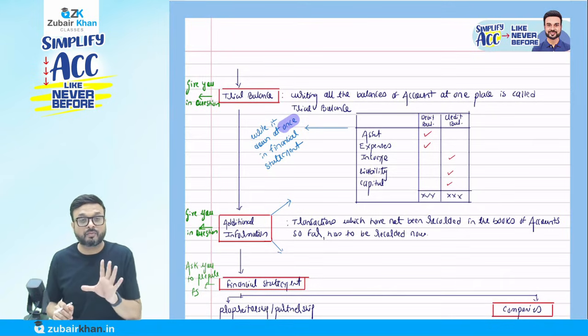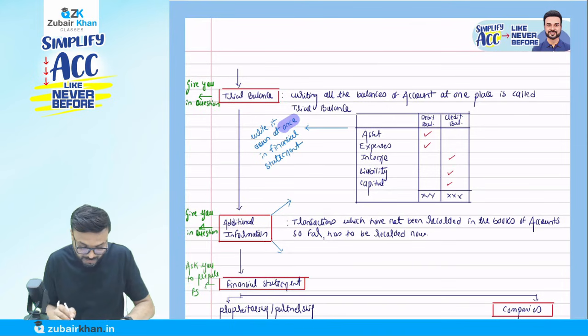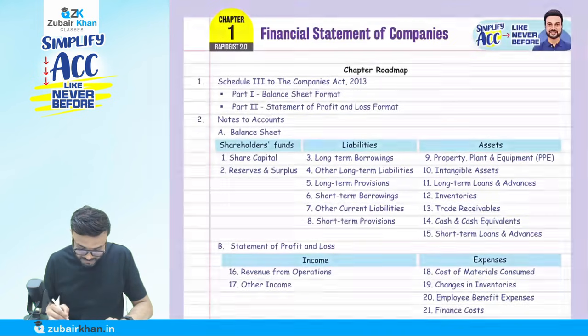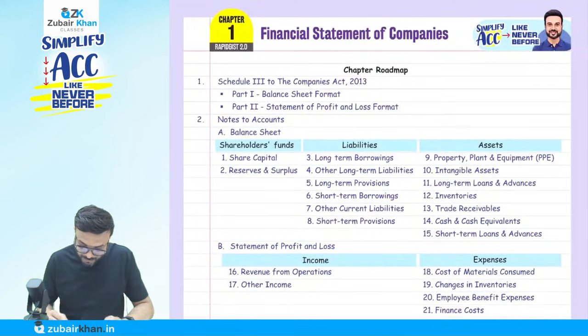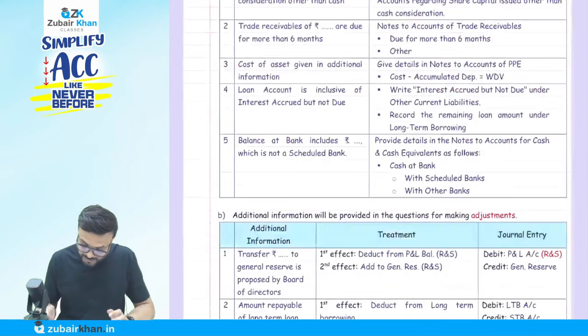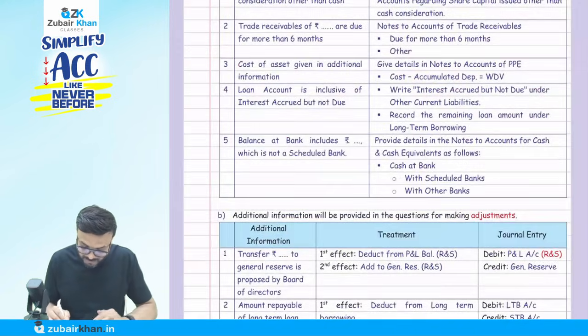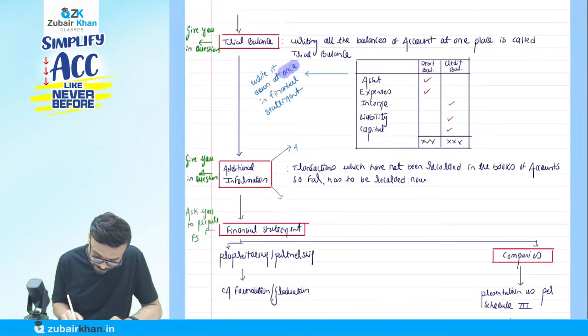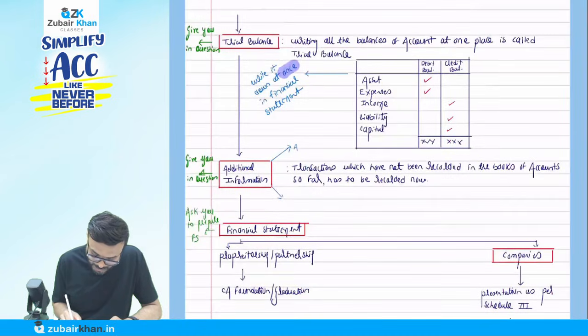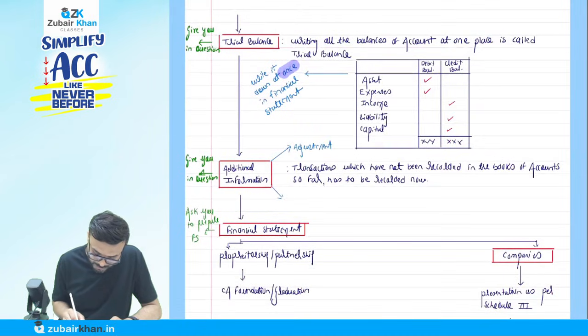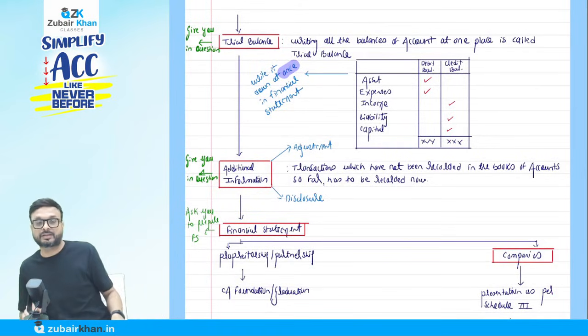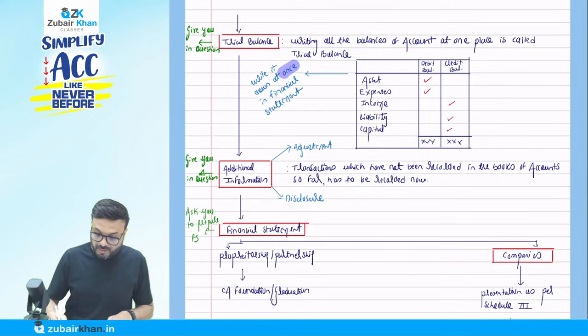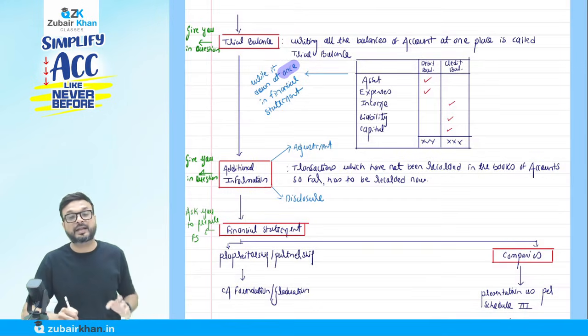One is the accounting, let me tell you what that is. One is the adjustment, and one is the disclosure. Let me tell you what this is. One is adjustment, and one is disclosure. So they will give you the additional information. One is the adjustment form.